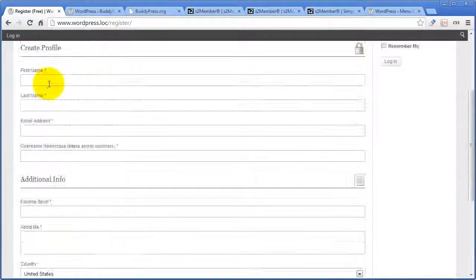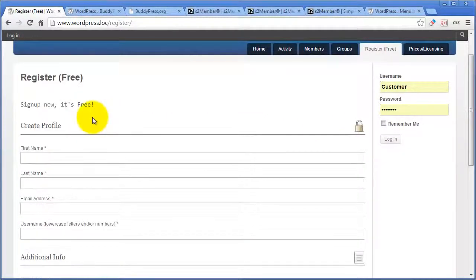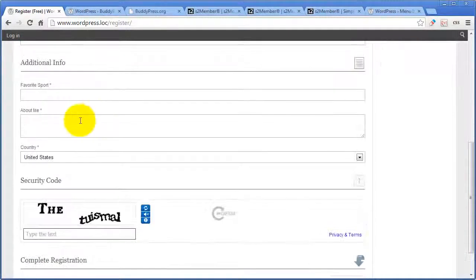But that's two tips right off the bat. Turn off open registration, and if you're going to allow open registration, do it with S2Member with a free registration Pro-Form, and then any profile fields that you're going to create, do that with S2Member. And again, I'm going to show you this in just a moment.